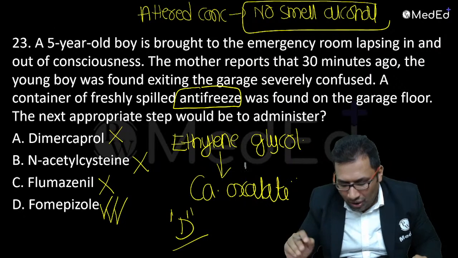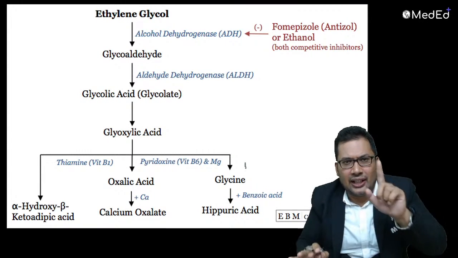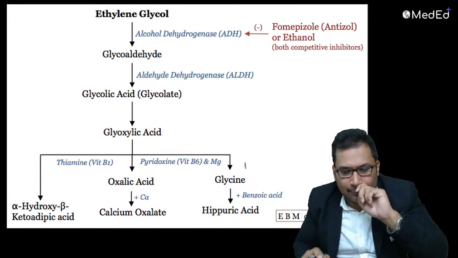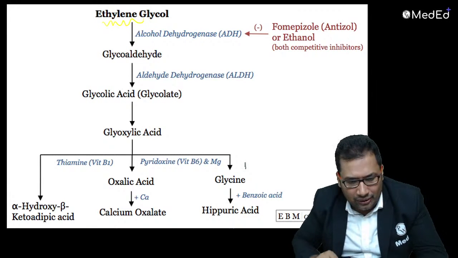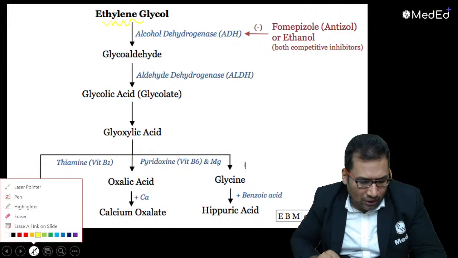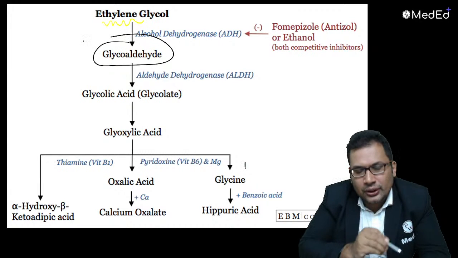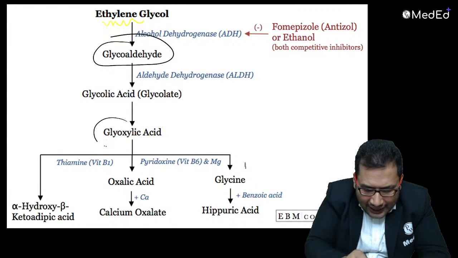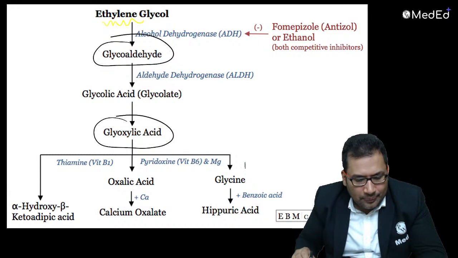Now this is the ethylene glycol mechanism asked in your recent exam. Ethylene glycol is converted into glycoaldehyde, as you know alcohol converts into aldehyde. Aldehyde is converted into acid, glyoxylic acid.